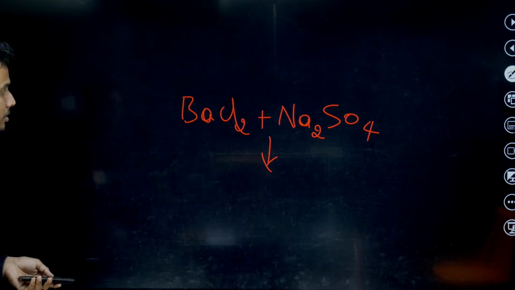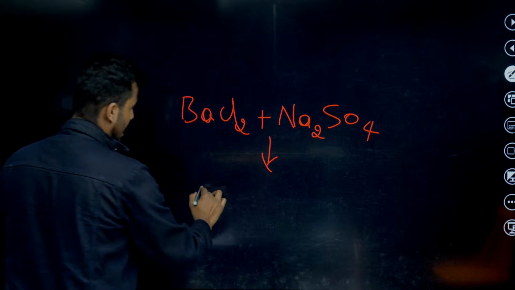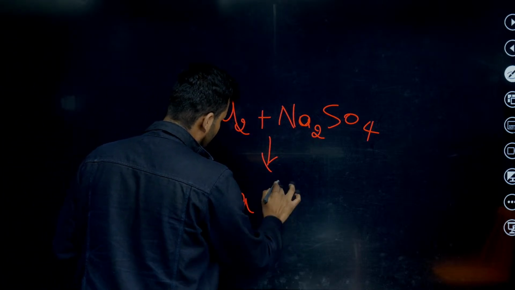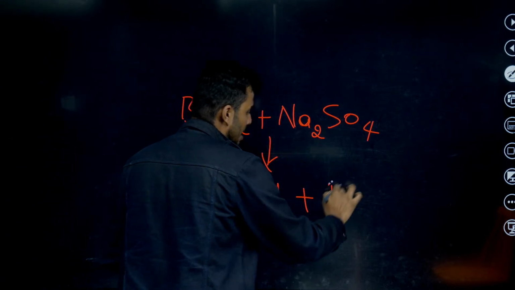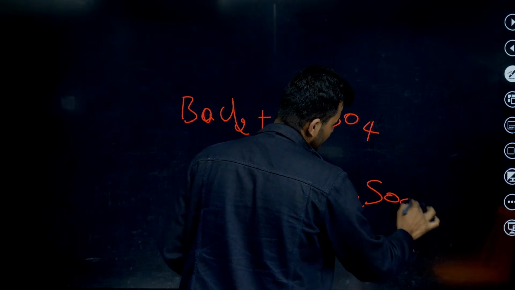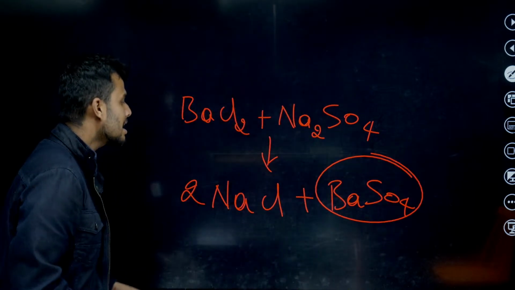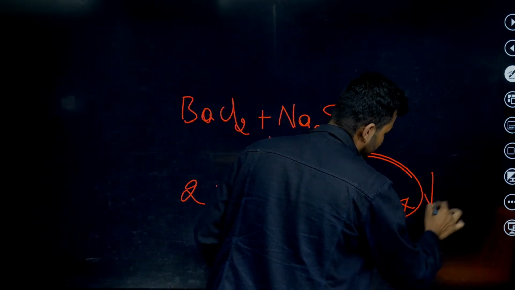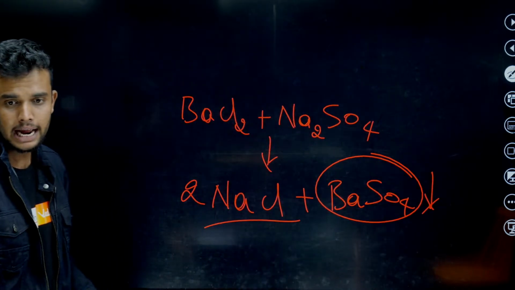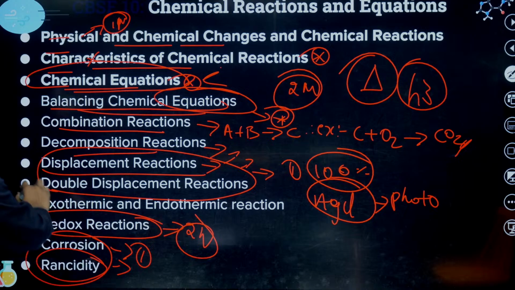Now, what happened here? Sodium chloride salt is formed, NaCl, plus barium sulfate. Here, this is a salt, and this is a precipitate. Very important. Then double displacement is done.